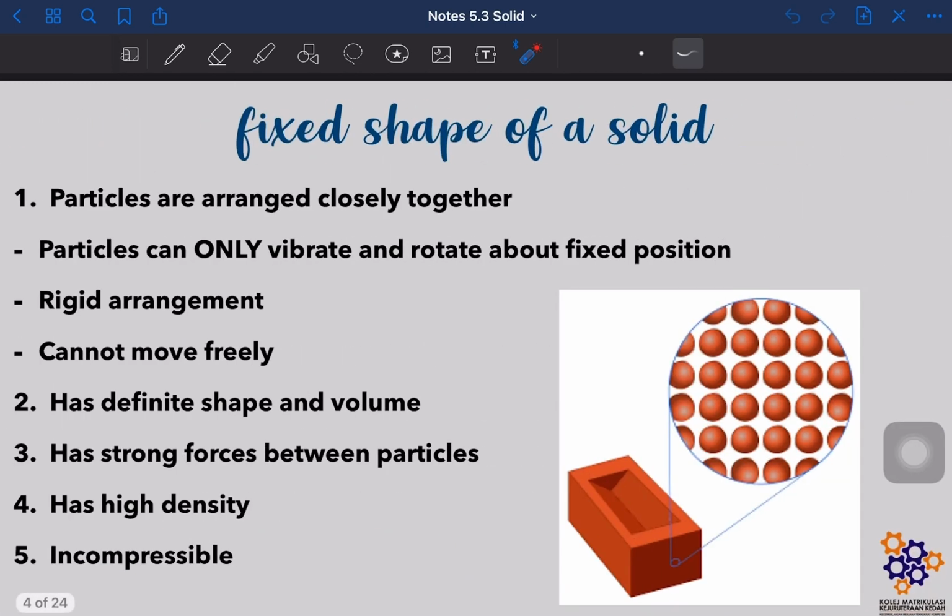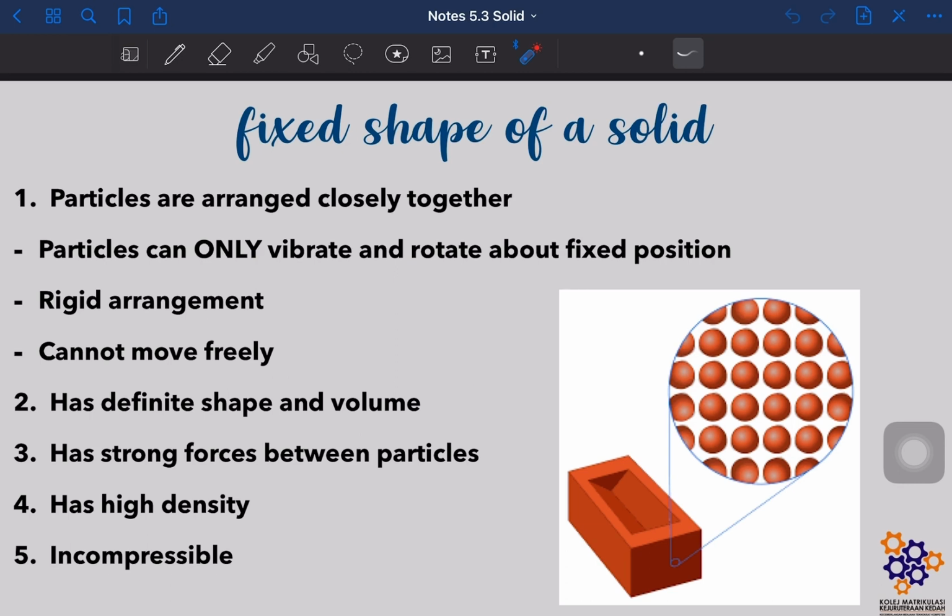Okay, now let's look into the properties of solid. So solid has a fixed shape. Okay, because first thing is because the solid particles are arranged very closely together. So if you see here, the solid are arranged very closely with each other and in a rigid arrangement. So the solid particles can only vibrate and rotate about fixed position. Dia tak boleh nak freely move lah.